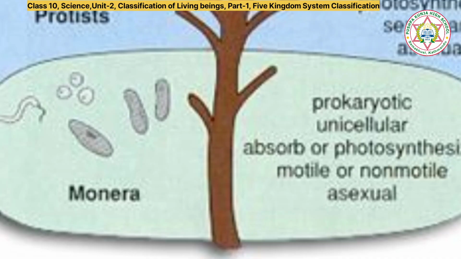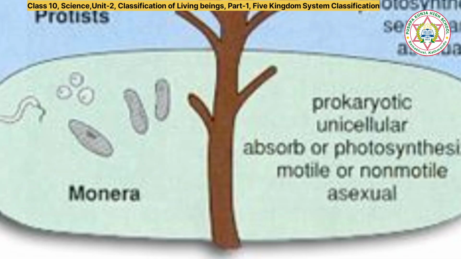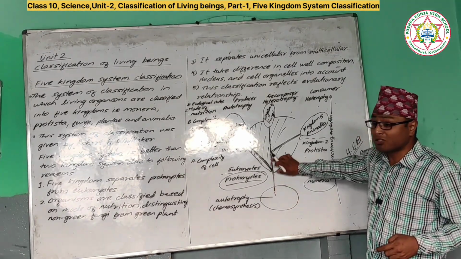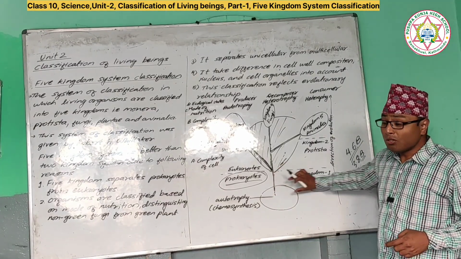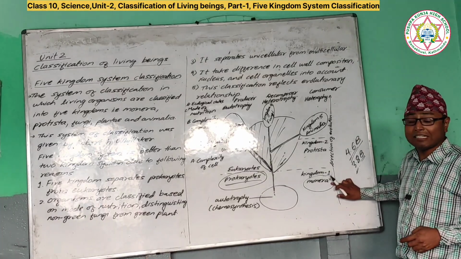And they are prokaryotes. And they are classified as the first kingdom. What is that kingdom? Monera. So during the course of evolution, the first organisms seen were Monera. So the first kingdom is Monera. During the course of evolution, this group of organisms came on the earth first. Now this arrow is showing the evolutionary pattern. So the first organisms seen on the earth were Monera, meaning bacteria.